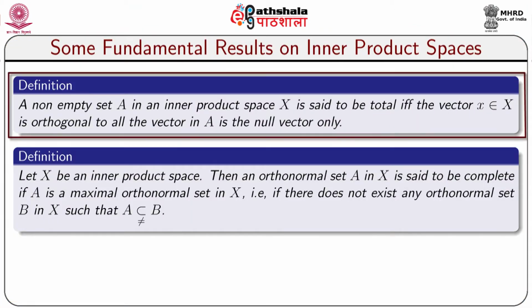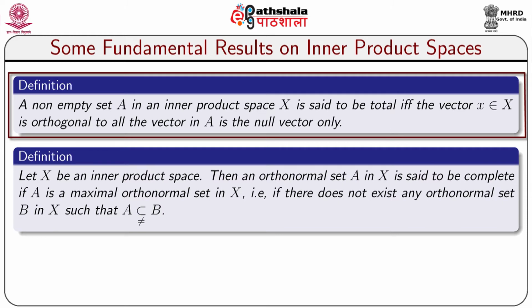Now, we shall introduce an idea of when a subset in a Hilbert space is said to be complete. Also, we shall define when a subset in a Hilbert space is said to be total, and we shall prove some results on complete orthonormal sets and total sets. Also, we shall prove some basic fundamental theorems on this Hilbert space. The fundamental theorems are the Riesz representation theorem and the projection theorem. Also, we shall prove a theorem that in a closed convex subset of a Hilbert space, there is a unique vector of smallest norm.